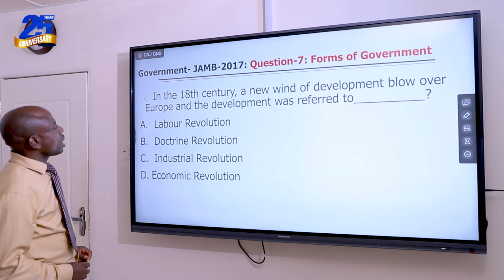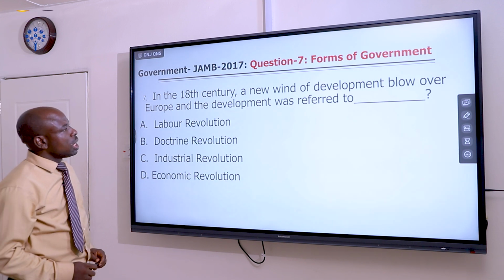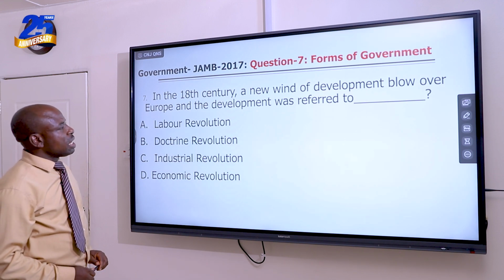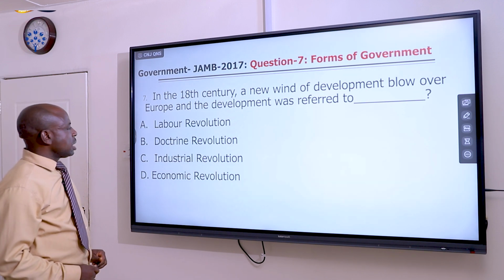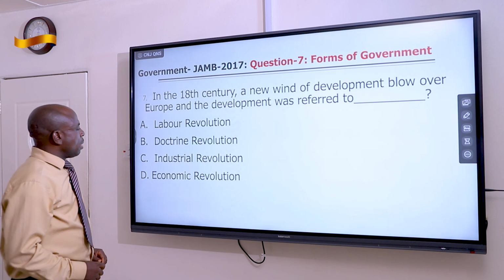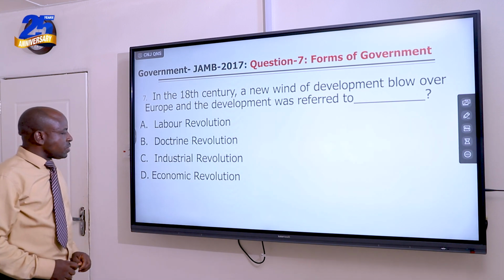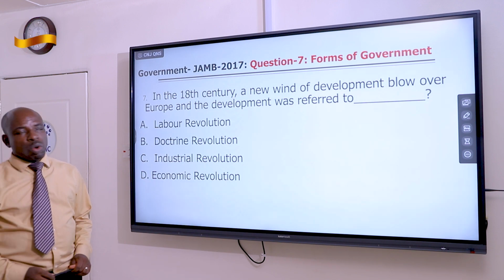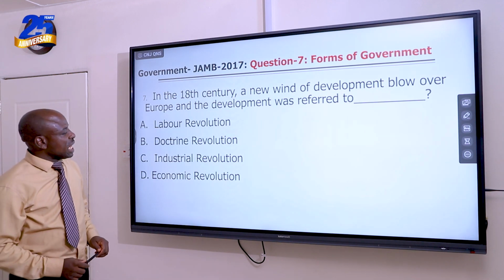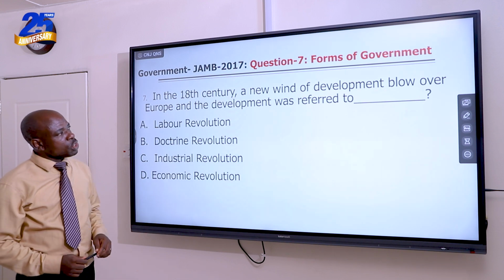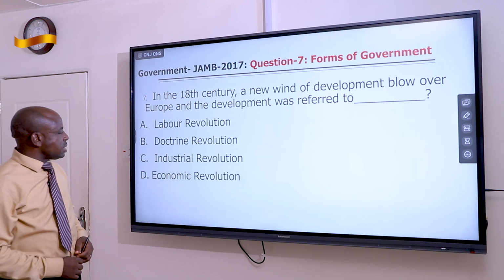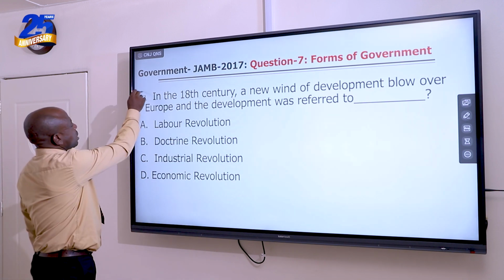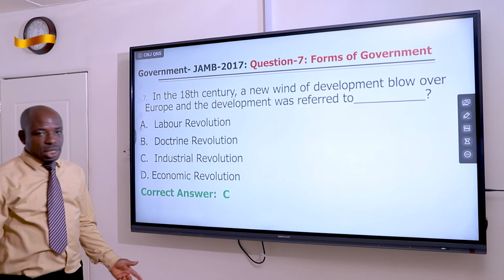Question 7 says, in the 18th century, a new wind of development blew over Europe, and the development was referred to as: A, Labor Revolution, B, Doctrine Revolution, C, Industrial Revolution, D, Economic Revolution. What was it that blew in the 18th century? This is a bit historical. The answer is Industrial Revolution, C.